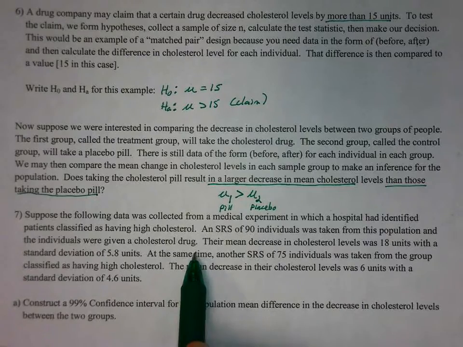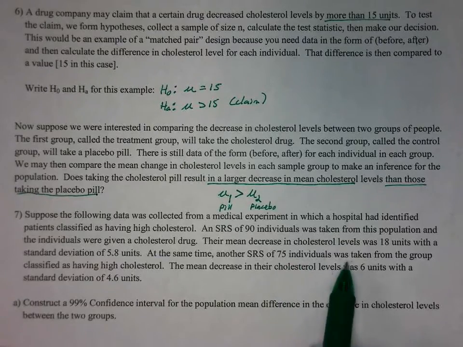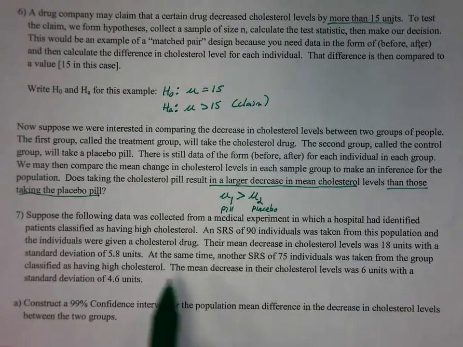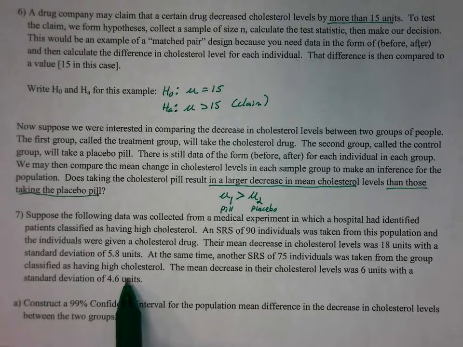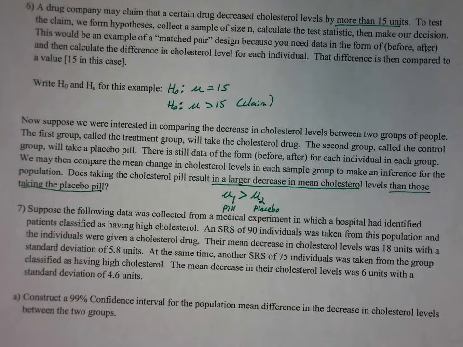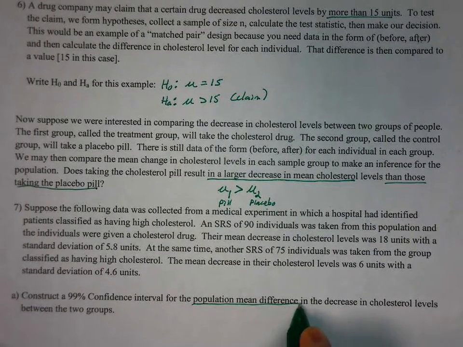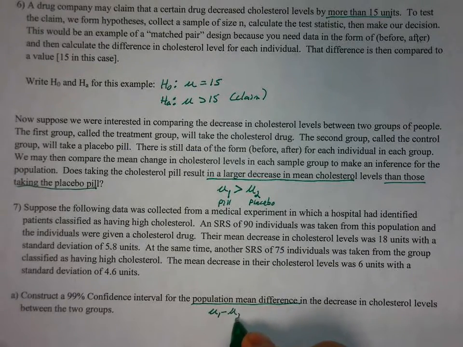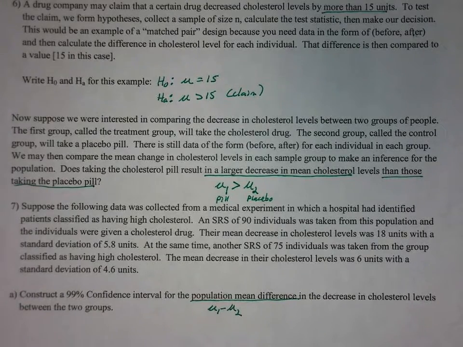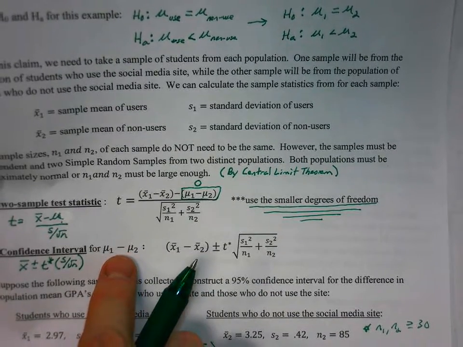At the same time, from that same population of those having high cholesterol, another simple random sample of 75 individuals was taken, and their mean decrease in cholesterol levels was 6 units with a standard deviation of 4.6 units. So construct a 99% confidence interval for the population mean difference in the decrease in cholesterol levels between the two groups. The population mean difference is mu1 minus mu2. We're doing a confidence interval, which tells you what formula you're going to use: the formula from the very first page, our confidence interval formula for the difference in population means.